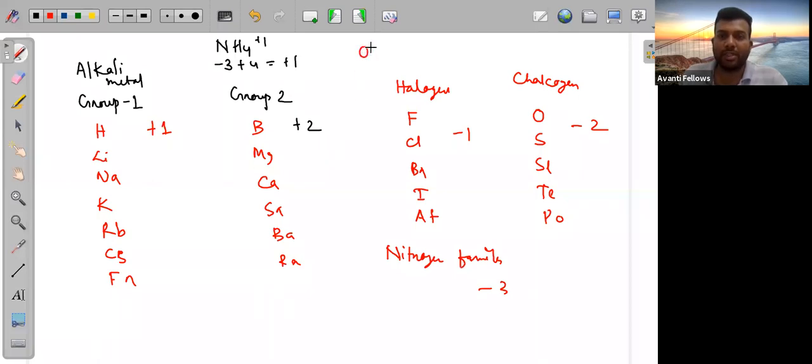So like this, there are some things you can remember. If you are seeing OH, the total charge is OH minus, we know the total charge will be -1. So no need to calculate everything. You can remember the oxidation numbers of some species also. In some conditions, mainly in your D block elements, which we'll study, they have 2 to 3 different types of oxidation number.